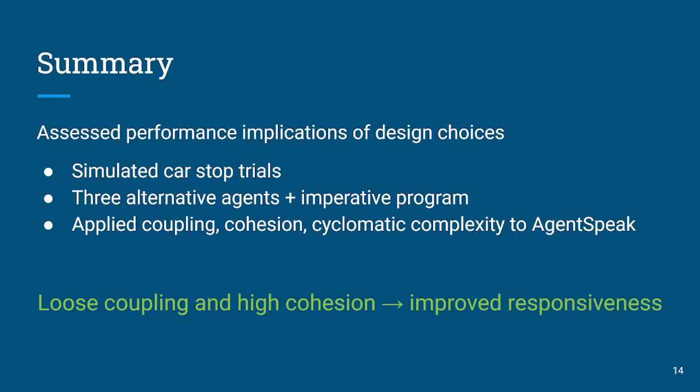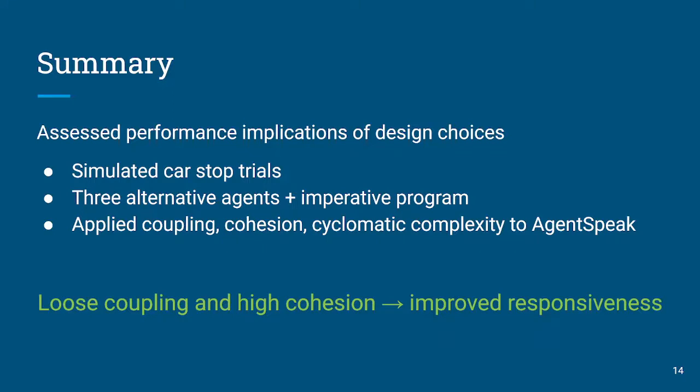To summarize things, we've assessed the performance implications of various design choices, and we've looked at this with simulated car stop trials, where we drove a car towards an obstacle on the street to see if it would stop in time. And we looked at this with 3 different alternative agent implementations, plus our imperative program in Python. And in doing this, we compared those software implementations using the concepts of coupling, cohesion, and cyclomatic complexity, and we've applied those concepts to AgentSpeak code.